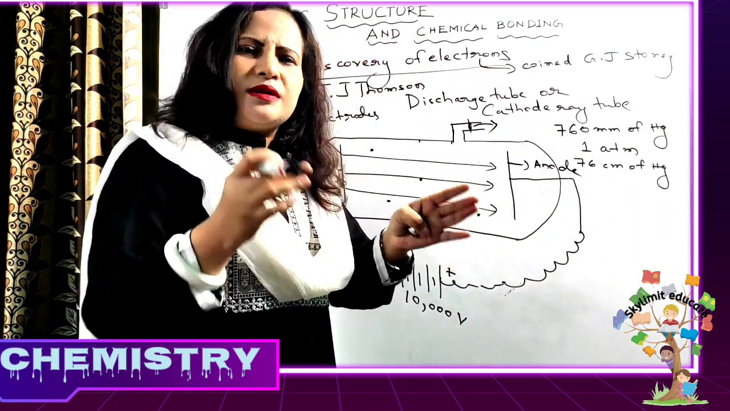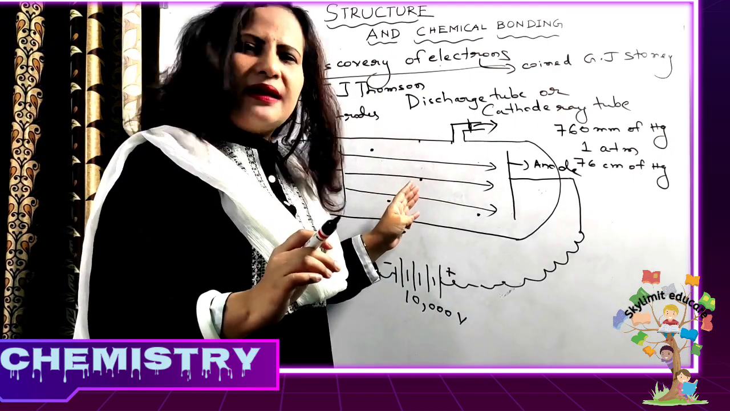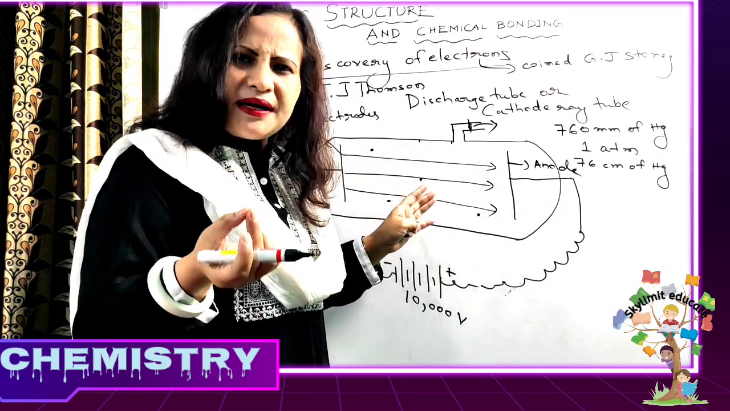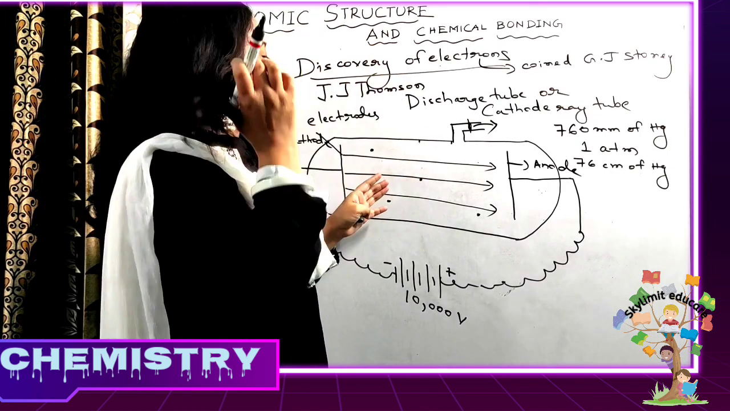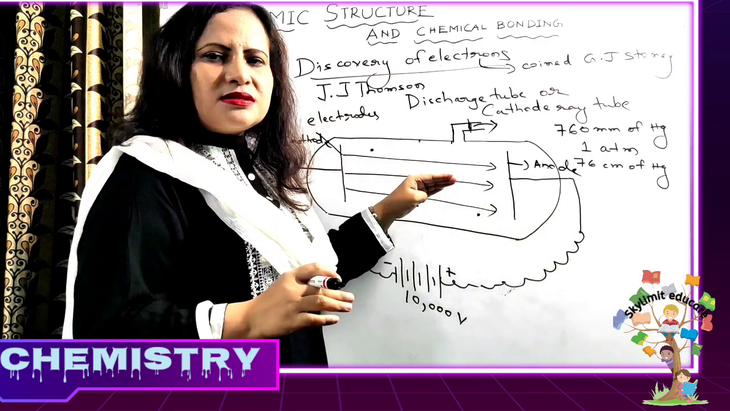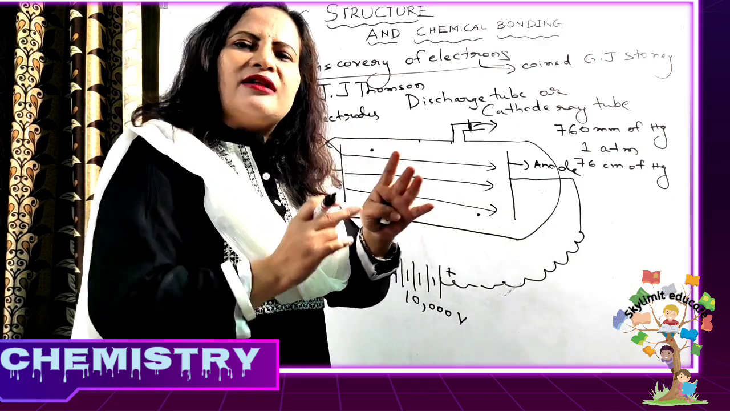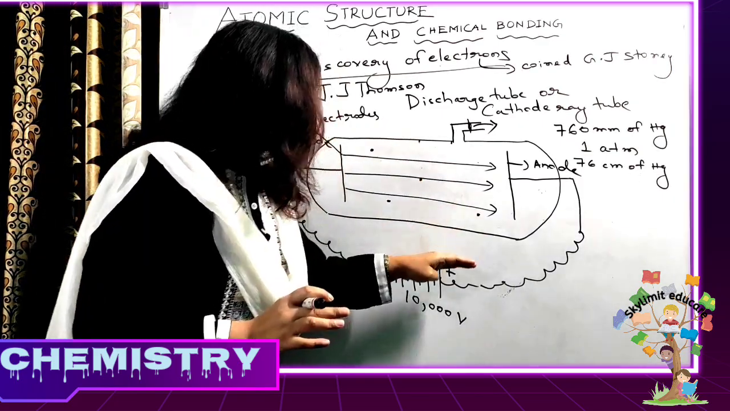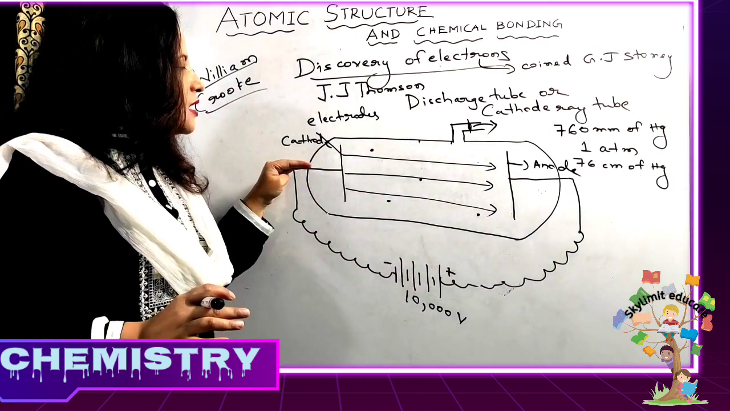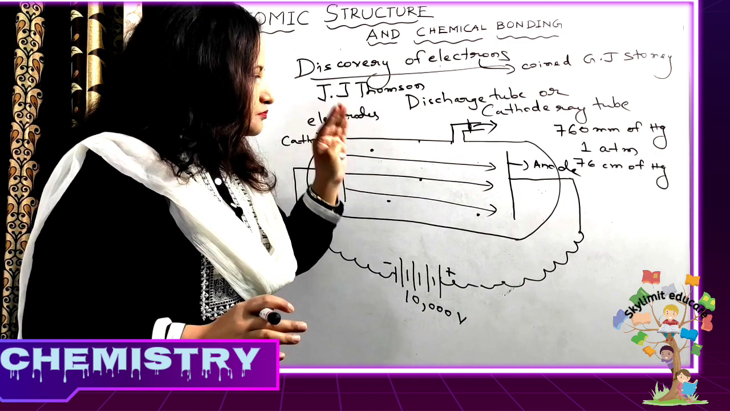Exactly, it is actually a particle. It's not a ray. Electrons are not rays, they are particles, yes or no? But they were so fast moving that the motion of those particles could not be detected, and they named it what? Cathode rays. So when a high voltage current of around 10,000 volt was passed through this discharge tube, what happened?